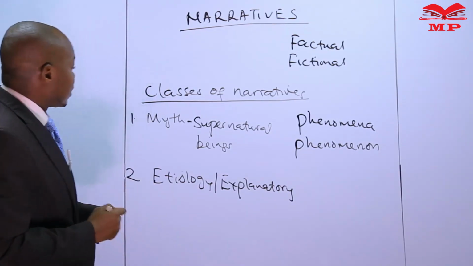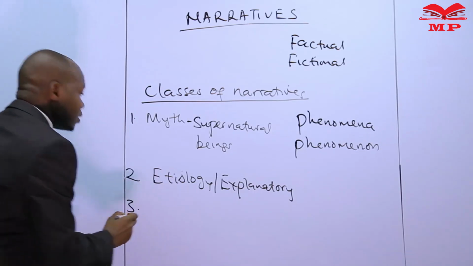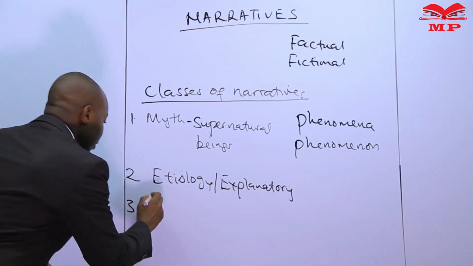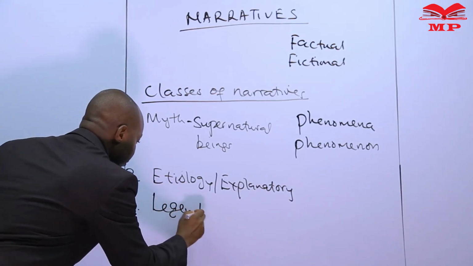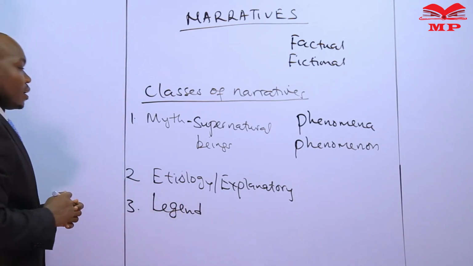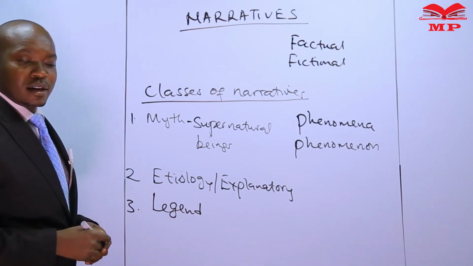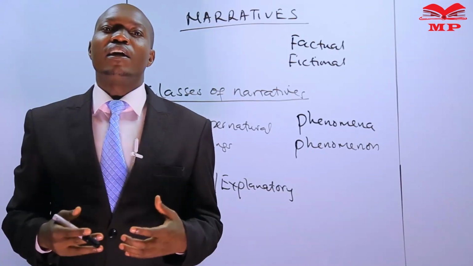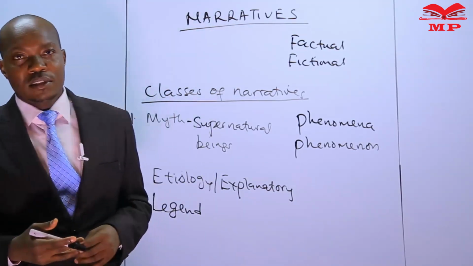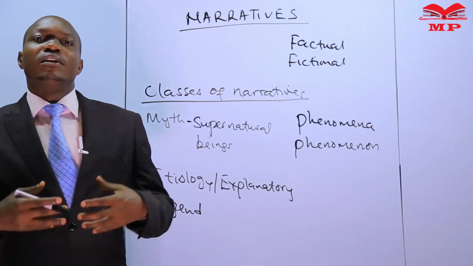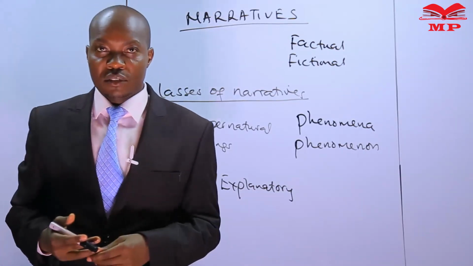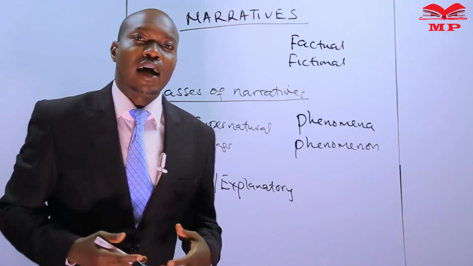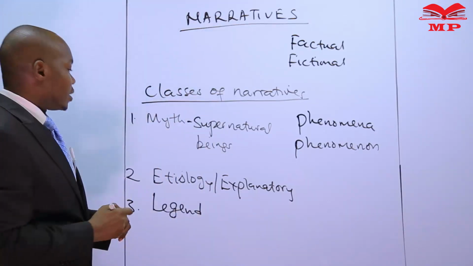The third class is called a legend. As the word suggests, a legend is someone who has achieved extraordinary feats. Someone who has achieved something great for the community. We call such a person a hero or heroine.